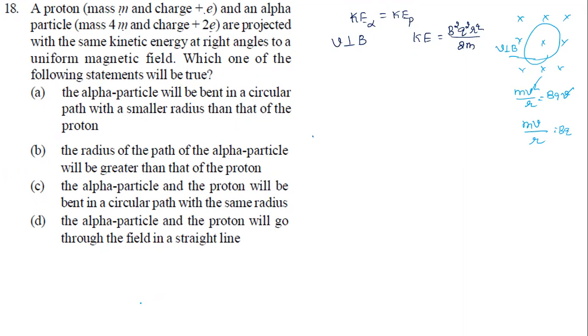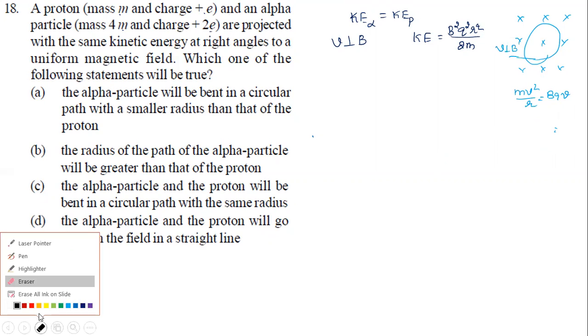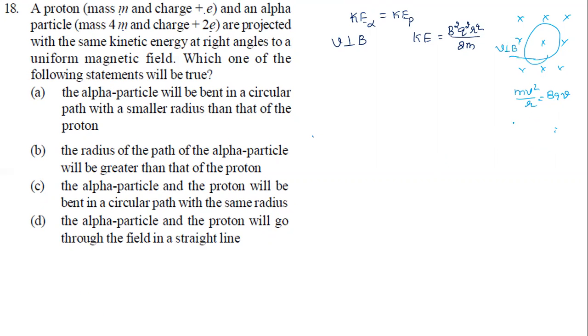We need a kinetic energy formula, right? Let me erase this. There is no need of cancelling now. So I have mV squared equal to BQV. Then mV squared by 2 equal to B squared.